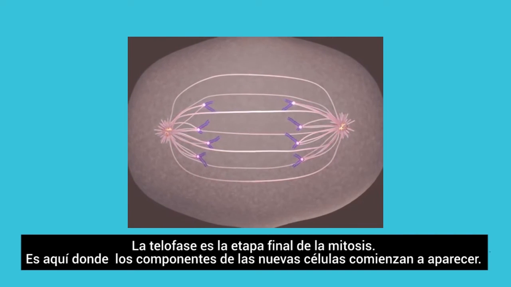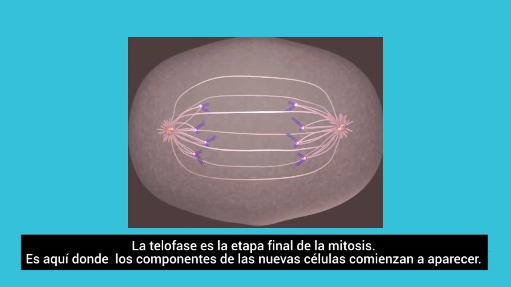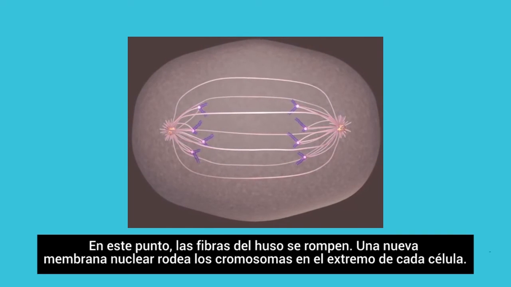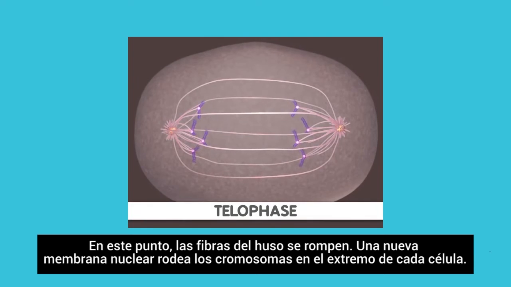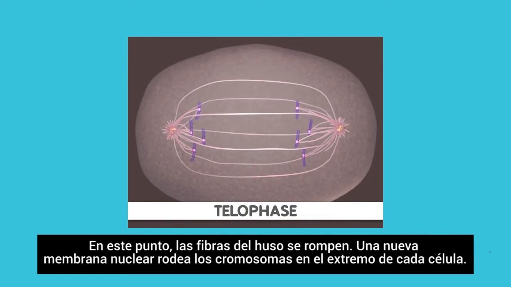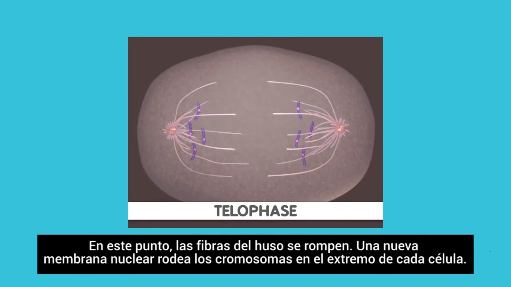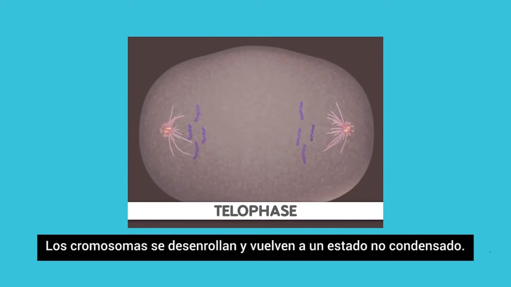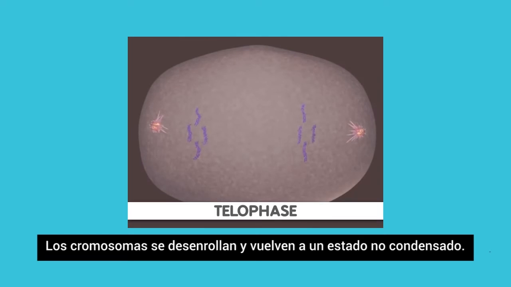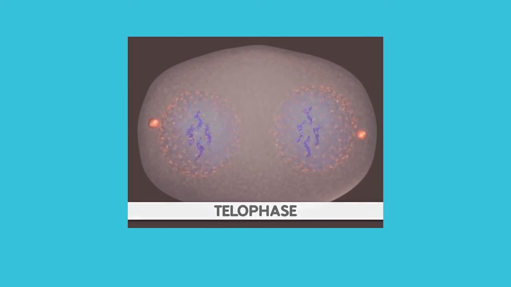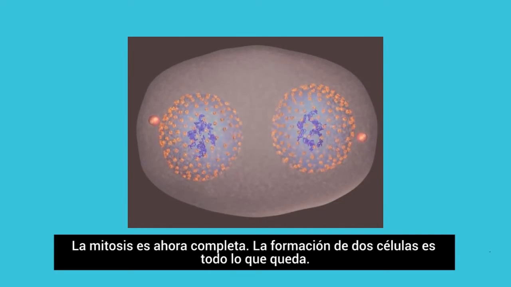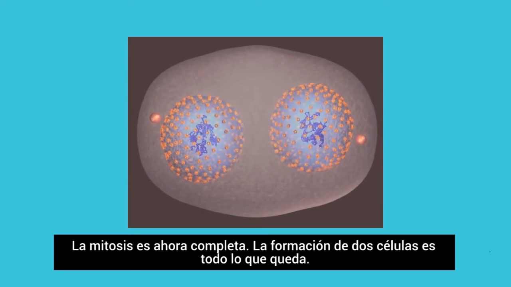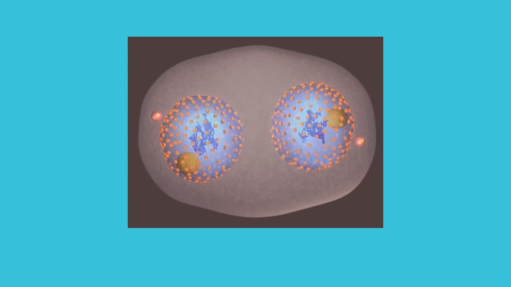It is here the components of the new cells begin to appear. At this point, the spindle fibers are broken up. A new nuclear membrane surrounds the chromosomes at the end of each cell, and the chromosomes uncoil and return to an uncondensed state. Mitosis is now complete. The formation of two cells is all that remains.